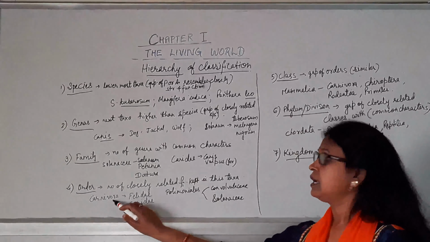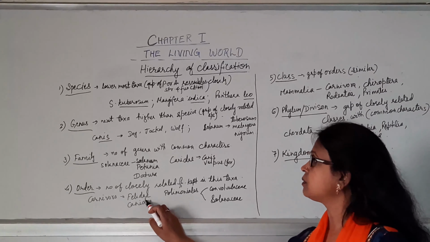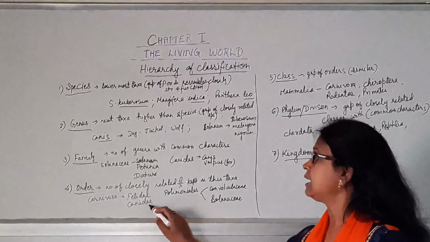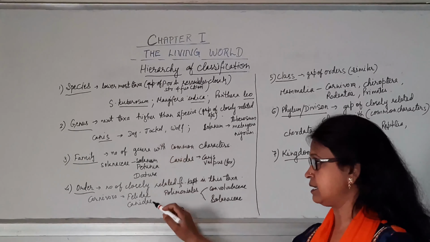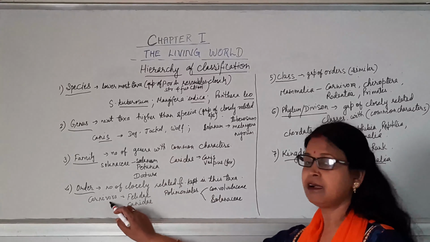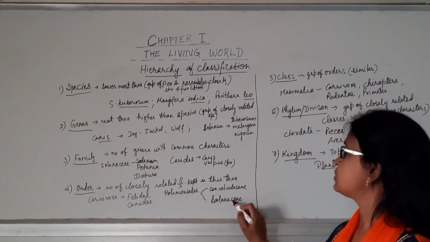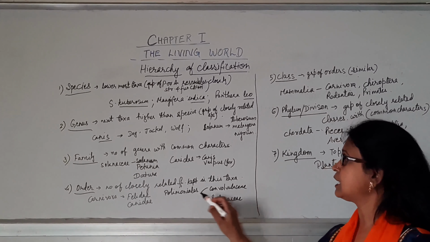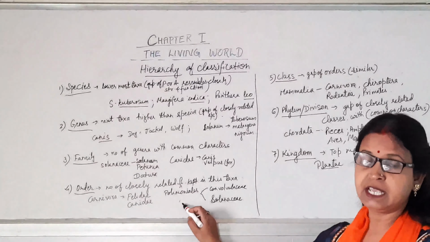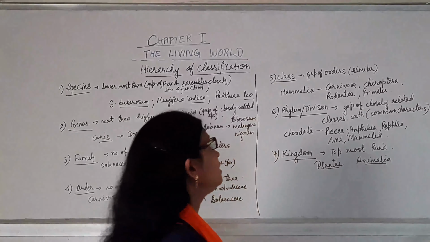An example is Carnivora. The Carnivora order includes the family Felidae, that is the cat family, cat, tiger, etc., and the Canidae family, that is dog, jackal, etc. So all these families are kept in the single order Carnivora. Similarly, Convolvulaceae and Solanaceae are different families which are kept in a single order known as Polymoniales. Now we will proceed to the next taxa, and that is the class.